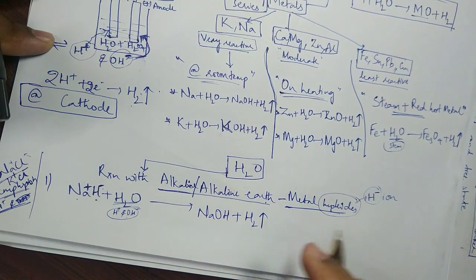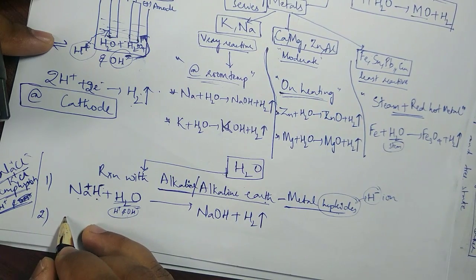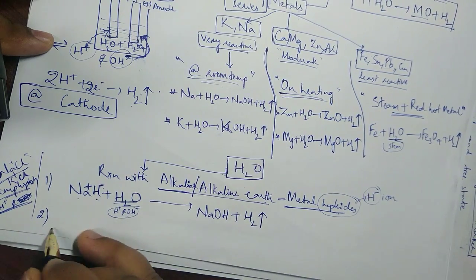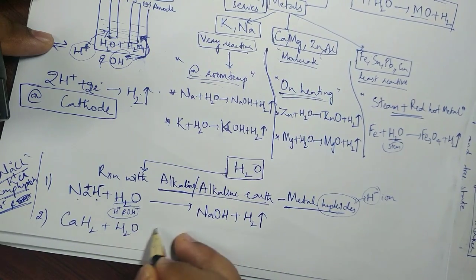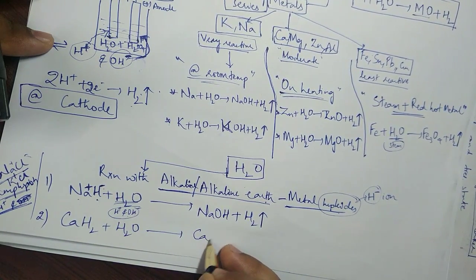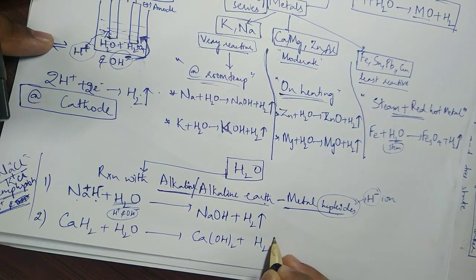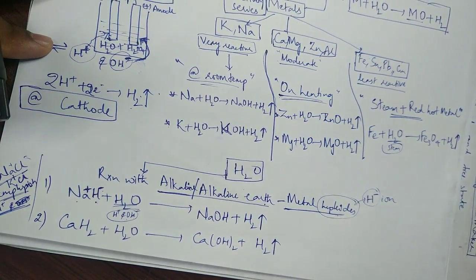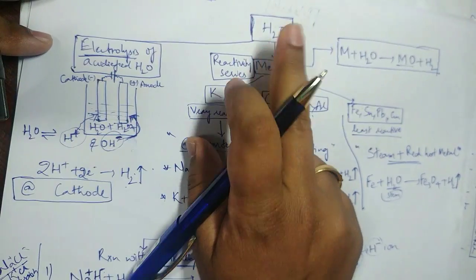The same goes with alkaline earth metals also. For example, calcium hydride, CaH2 plus H2O will form Ca(OH)2 plus H2. So these are the reactions involved with water.